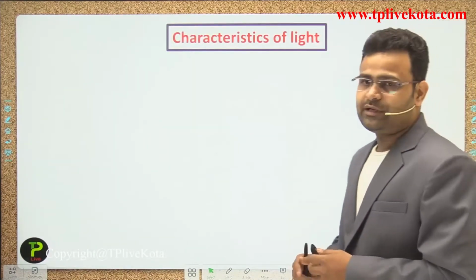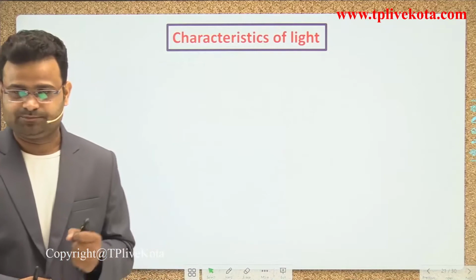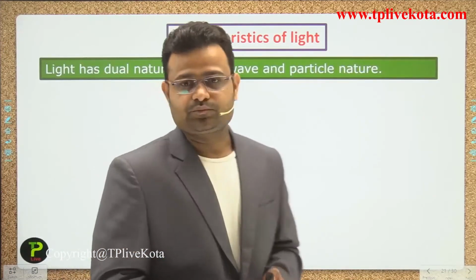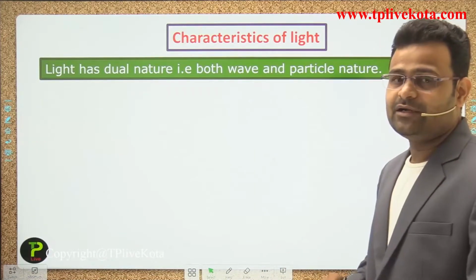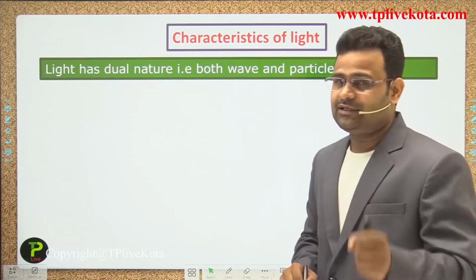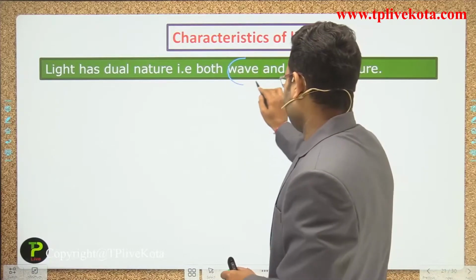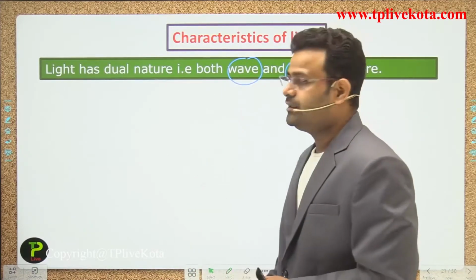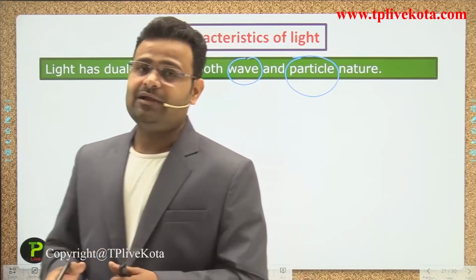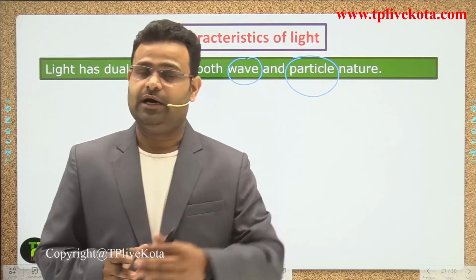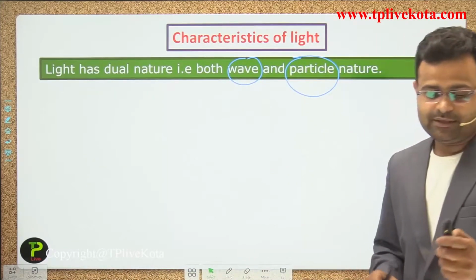Now we are moving to the characteristics of light. What are some characteristics of light, guys? The first characteristic is that light has a dual nature. Previously we explained that de Broglie proved that light has a dual nature: the first is a wave and the second is a particle. Both are natures of light. Light can travel in the form of a wave, and light can travel in the form of a particle. Both are possible in the case of light. So light has a dual nature.